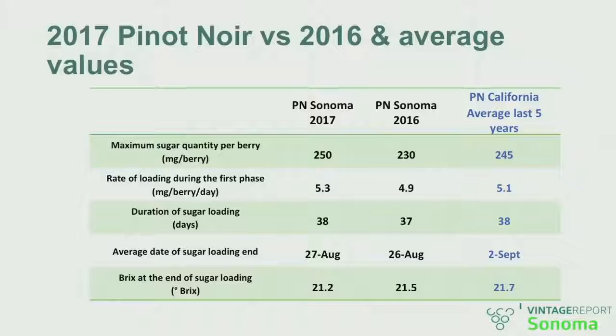So again, it's very important to distinguish how to read those sugar loading profiles according to the specifics of the varietal. You see two very different pictures depending upon Pinot Noir or Cabernet Sauvignon. So the conclusion for Pinot Noir is that we had, unlike Cabernet Sauvignon, a classical pattern of sugar loading.